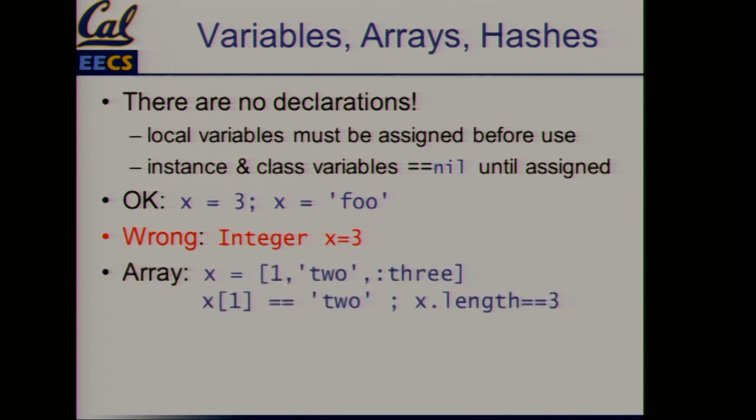How do you make an array? That's how you make an array. You assign it, right? So x is getting 3 elements. This is the 0th index, 1 is for the second one, and 2. So like all programming languages, I guess, 0 is the first element, 1 is the second, and 2. And you see it's 3 different things: an integer, a string, and a symbol. That's fine. Arrays don't have to be the same type as they do in languages like Java.